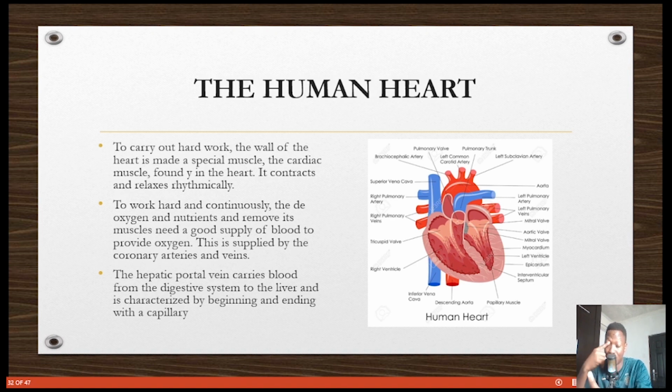After absorption takes place in the digestive system, when glucose is absorbed, when digestion has taken place, it has to be absorbed into the blood, right? When it's absorbed into the blood, the hepatic portal vein then takes it into the liver. The liver will now double check: what's in this blood? Is it good enough for me to release it to the entire system? And then it does release it. So please note those two important vessels: the coronary arteries and veins, which supply the heart, and the hepatic portal vein, which carries blood from the digestive system first to the liver, capillary to capillary, right?